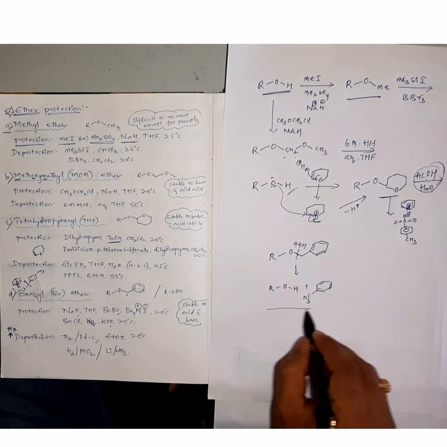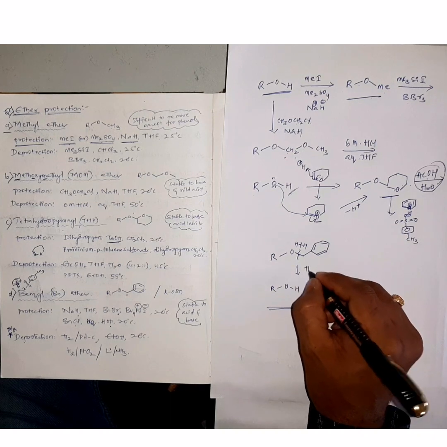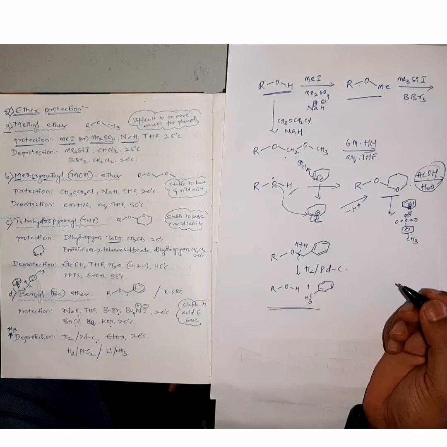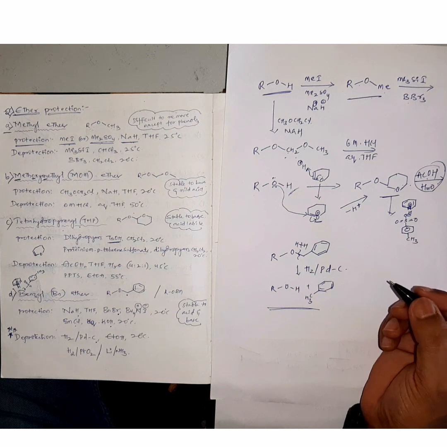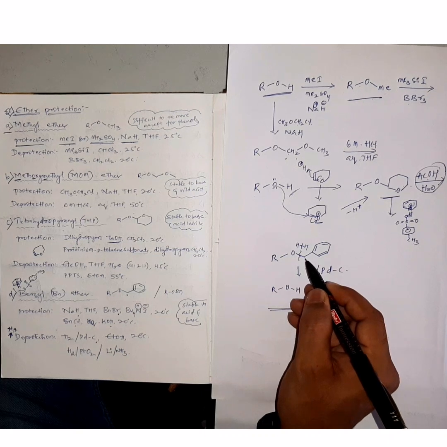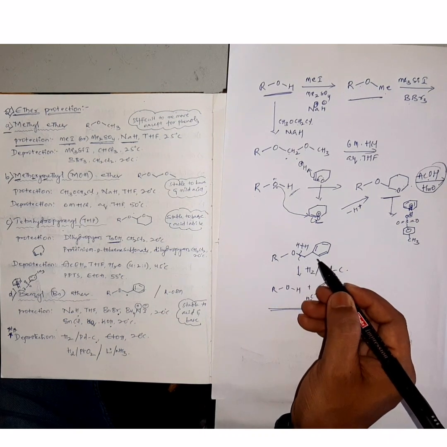Generally, this type of question was asked in the CSIR examination. Many times this question was repeated, H2 palladium on carbon: which bond is undergoing hydrogenolytic cleavage? Whether this R-O bond or the benzyl carbon-oxygen bond is undergoing cleavage. That is very important.